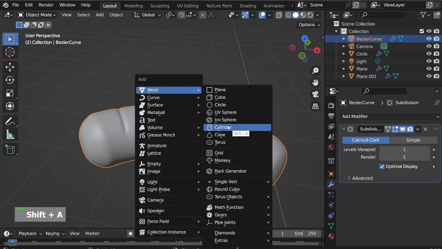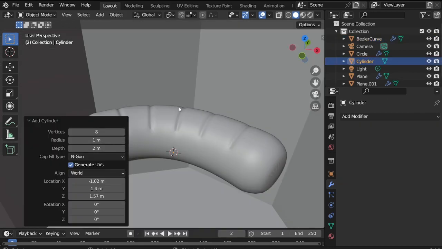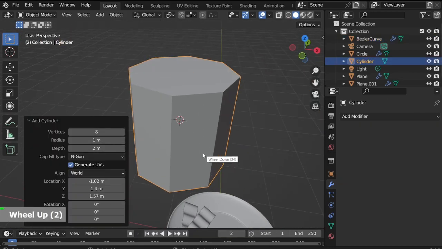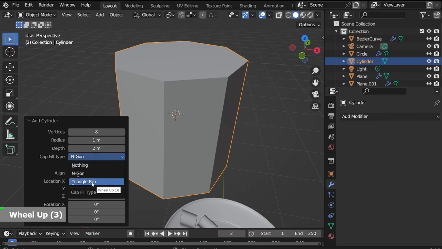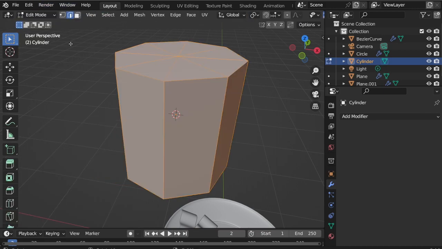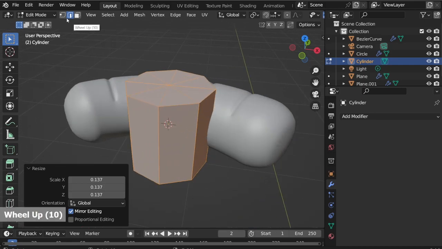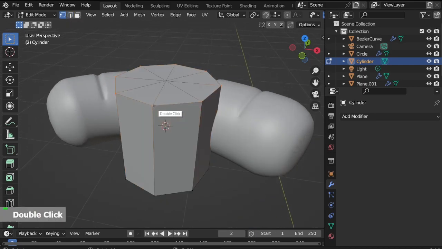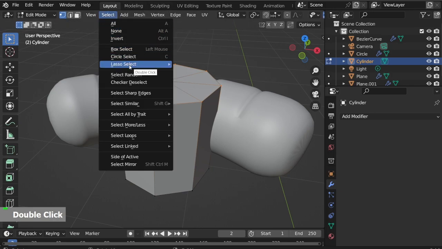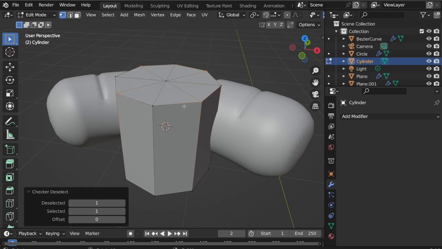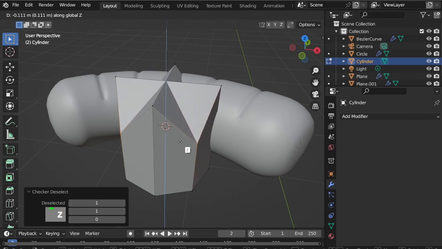Shift A, Mesh, Cylinder. Cap fill type to Triangle Fan. Go to edit mode. Select loop the top vertex. Select checker deselect. G, Z, move down.